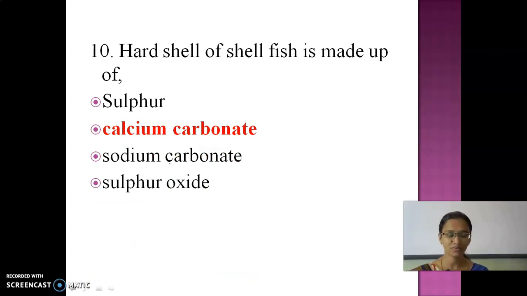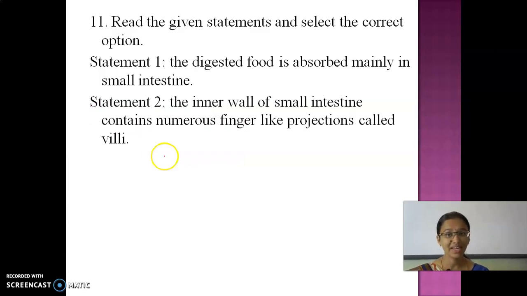Okay. So note down your question and answer if you want. So now we'll be clarifying your doubts. And then read the given statement and select the correct option. Okay, so you want to read the statement and then write the correct option.